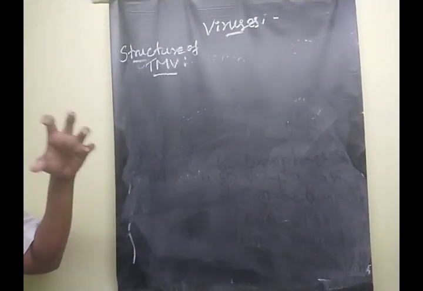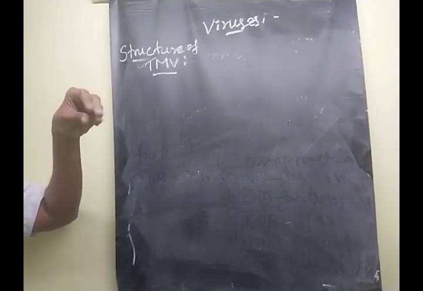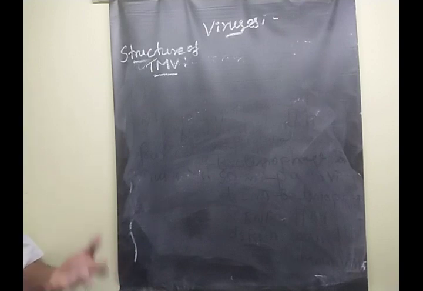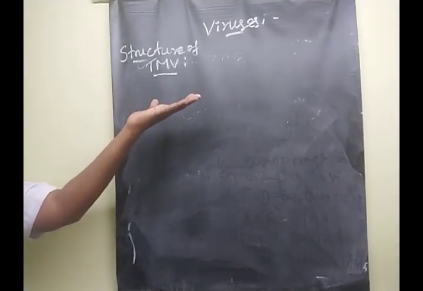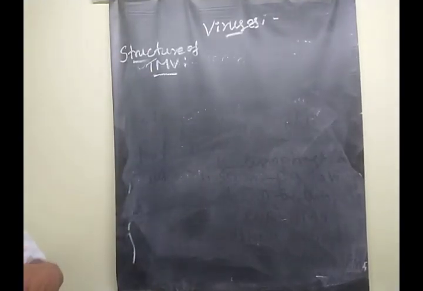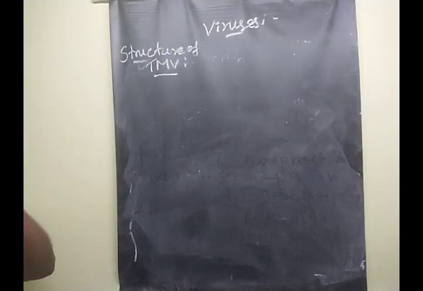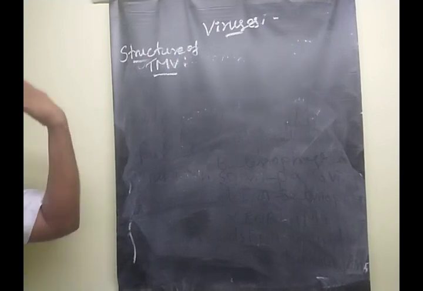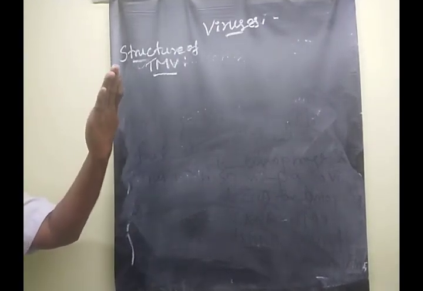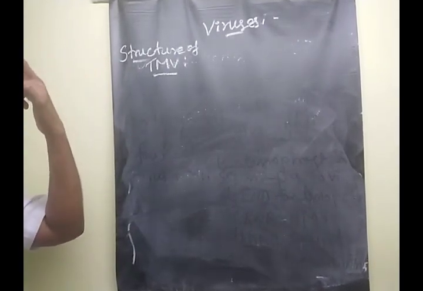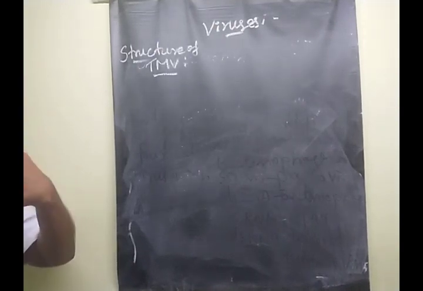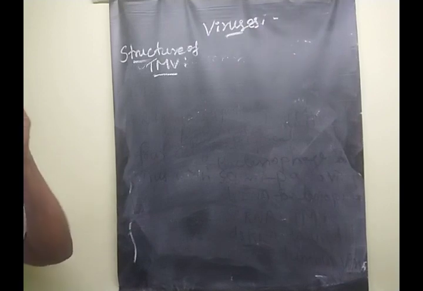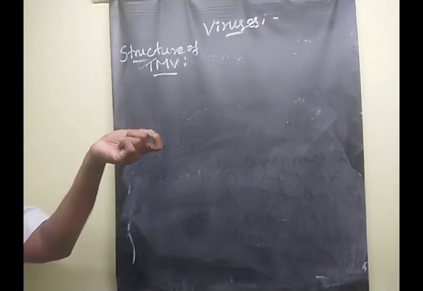Then the young leaf, the apical part of the leaf, shows downward curling.